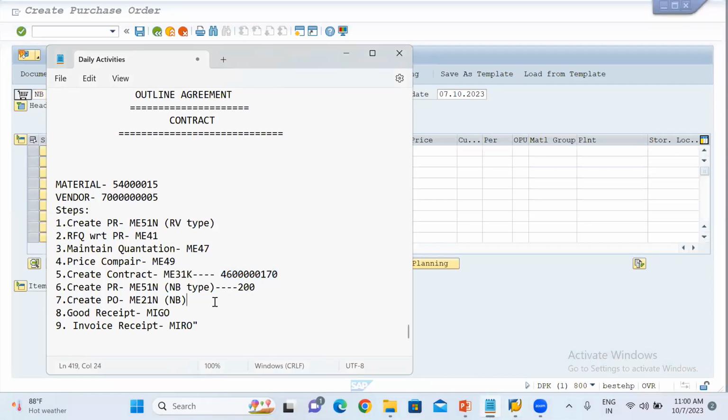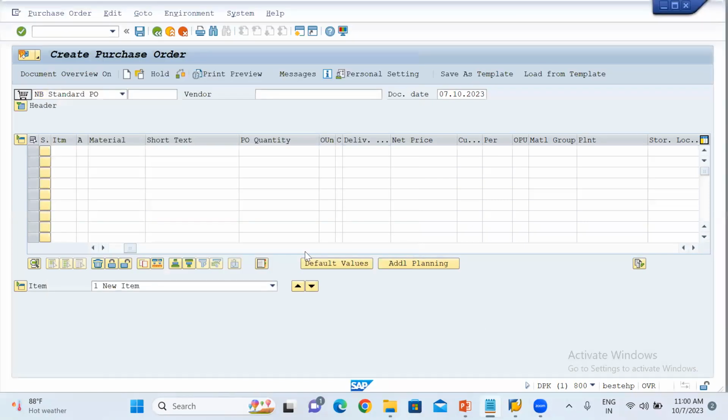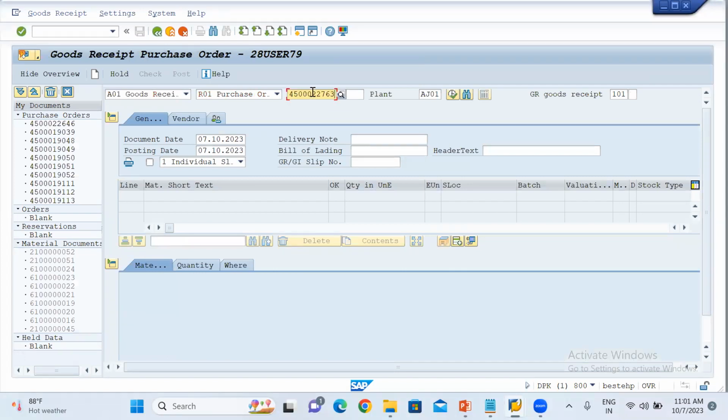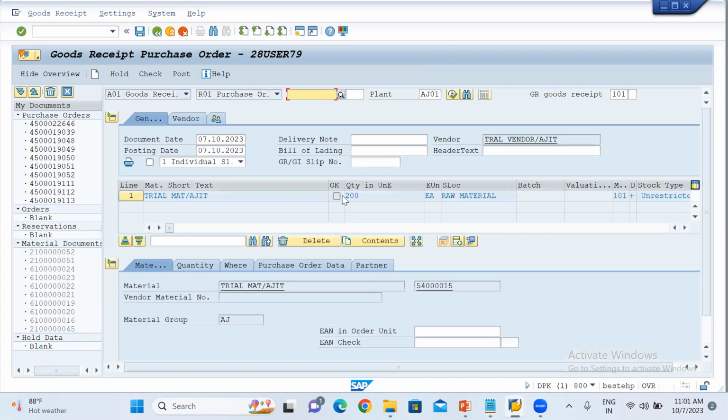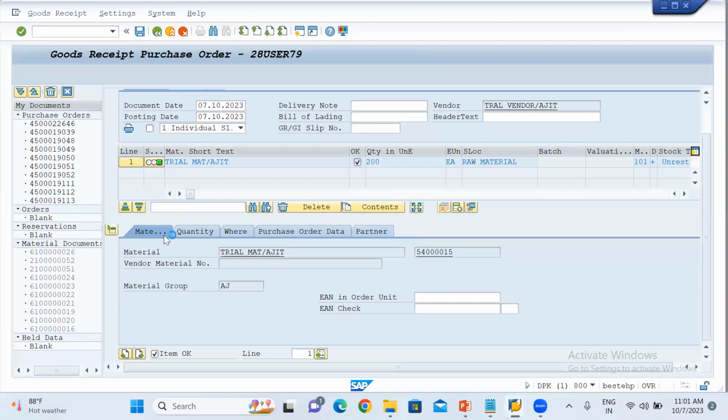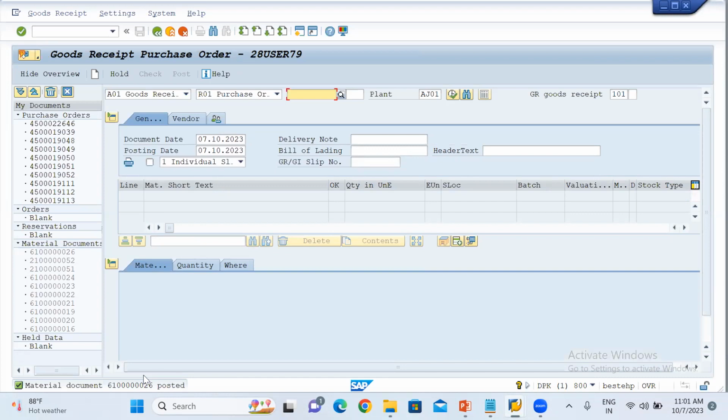So this is the normal PO, right? You can create the PO with reference to the PR, but I am creating the PO directly. In real time, you can create the purchase requisition in the department. So now what we'll do, we'll receive the goods. MIGO, and put the purchase order over here, click enter. Then 200 quantity is fine. Then click on item OK. Then click on check. Then post. So now goods have been received.